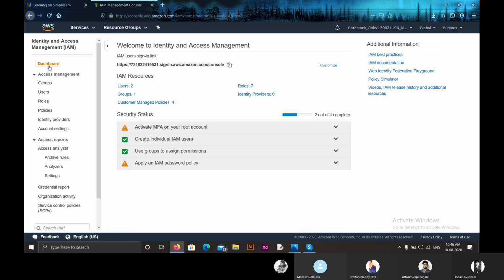Generally, we use identity and access management in every service, and all the services here are integrated. So that's all for today, guys. From tomorrow, we'll be starting a new topic. If you have any doubts, you can ask me now.